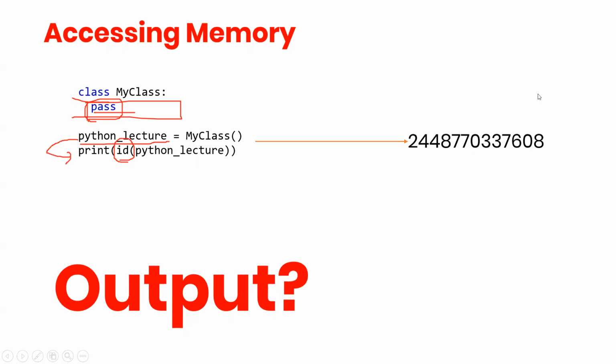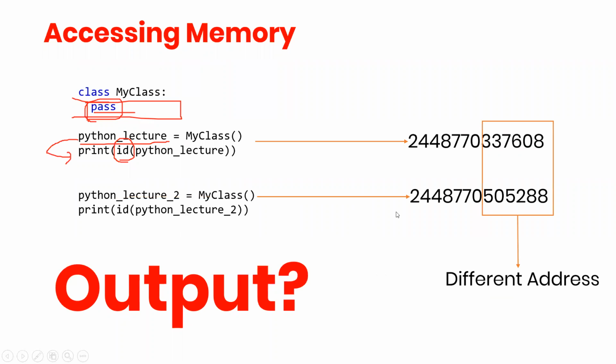One thing more: what will happen if we rerun this program? We created another new object and printed out the ID. We will get this. See, there are different addresses for them. You guys understood this?